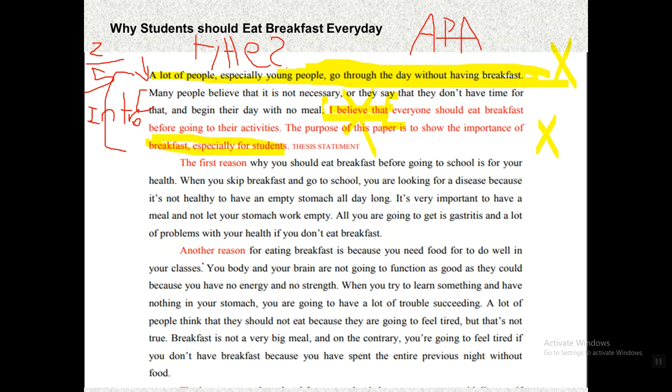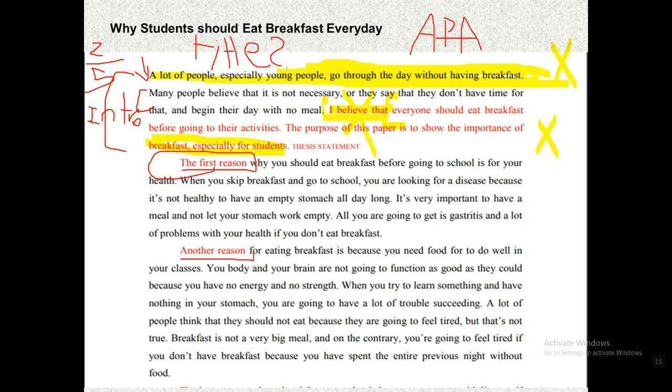Let's go to body 1 and body 2. The first reason why you should eat breakfast before going to school is for your health. I do not recommend saying the first reason, another reason, and highlighting it as if to tell the reader, hey, here I'm going to say a reason, hey, I'm going to say a reason. No, you should say it indirectly, without using this.